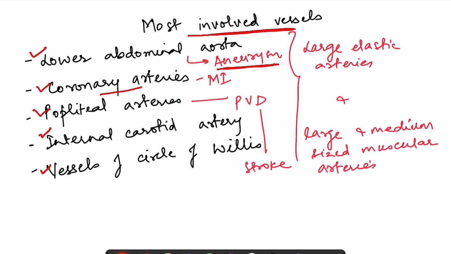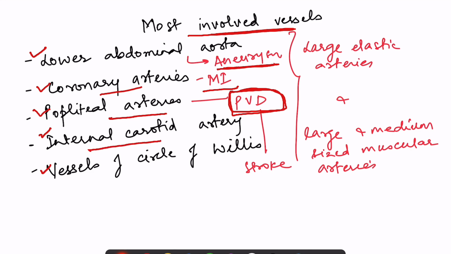Coronary arteries, progressive atherosclerosis, ultimately rupture and thrombosis will lead to myocardial infarction. Popliteal arteries, there will be decreased blood flow in the lower limbs causing peripheral vascular diseases. So when the person walks, he will have ischemia during the walking. So that is peripheral vascular disease.